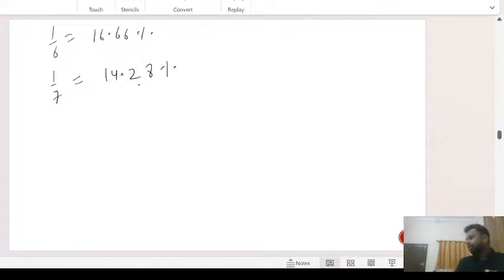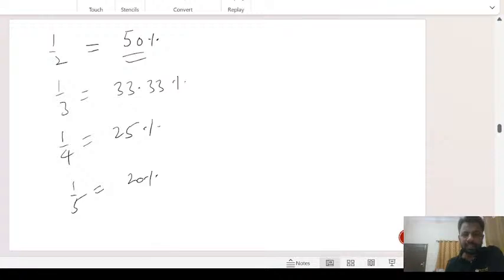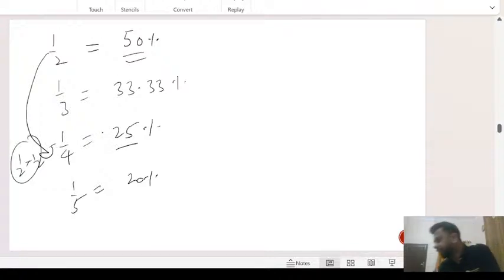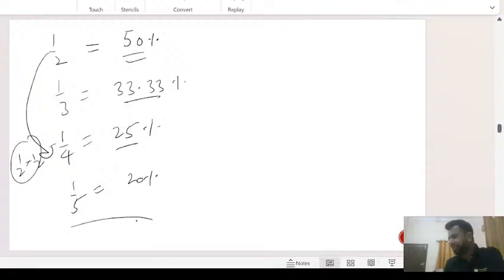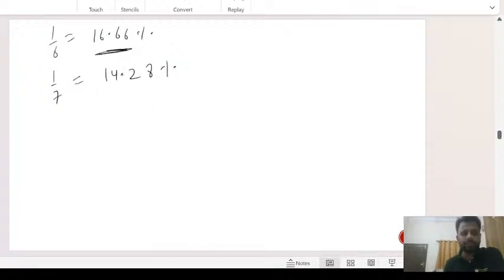Okay, so how do we remember this? See, half is 50%. 1 by 4 is half of half. 1 by 4 is half of 1 by 2. So half of 50 is 25%. You get it? Half of 1 by 3 is 1 by 6. So 16.66%. 1 by 5 is 20%. Easy to remember. Now when it comes to 1 by 7, you remember it this way. 7 2s are 14. 14 2s are 28. Remember it this way.